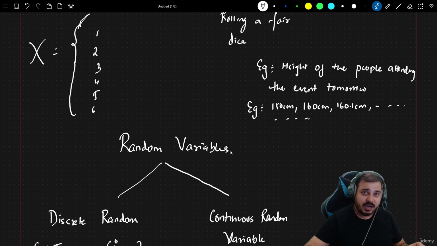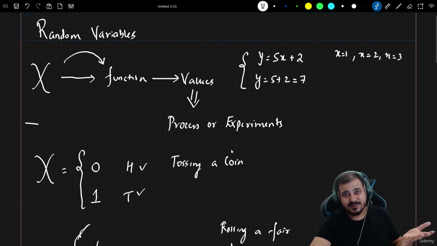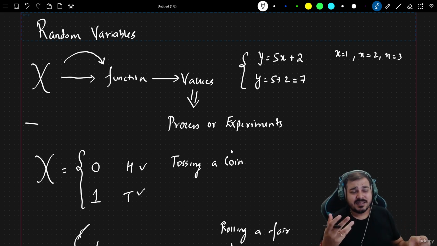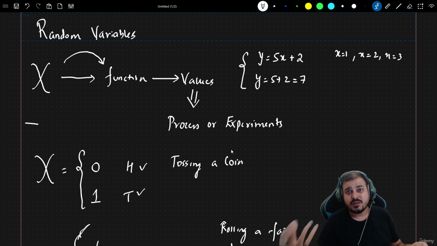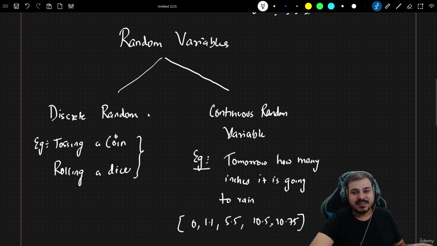So in short, with a random process, you are able to define a specific value for that process. And yes, you may be thinking, okay, why don't we just say it is a variable? Yes, we can say it is a random variable itself. It is also a kind of variable, but it is more of a function which derives its values from a process or experiment. So we'll continue this session and discuss more about the probability density function, or probability distribution function, of discrete random and continuous random variables in our next session.